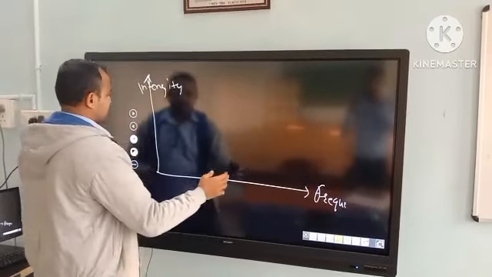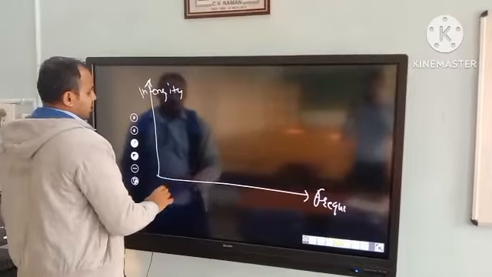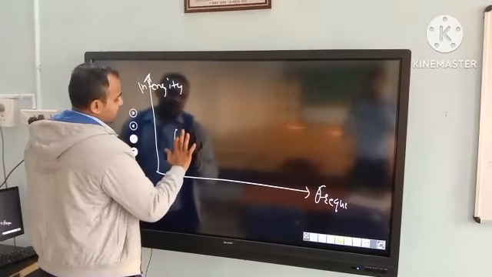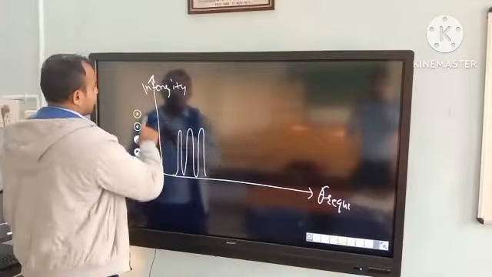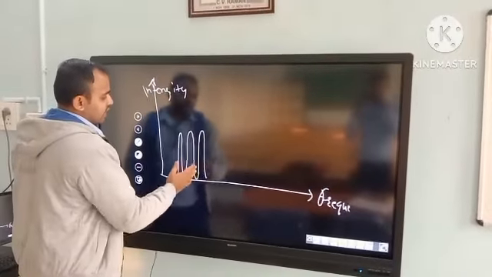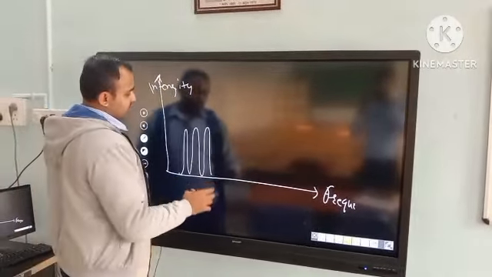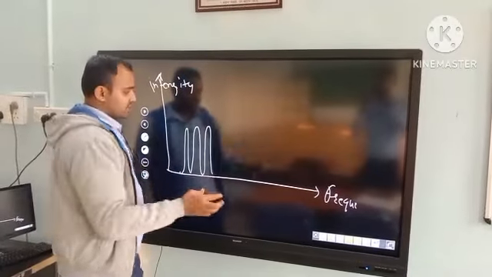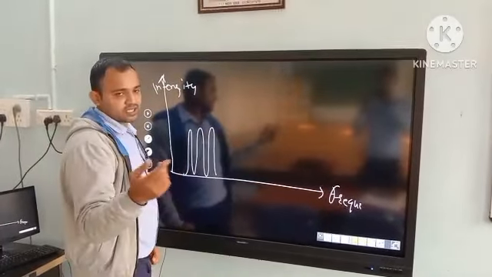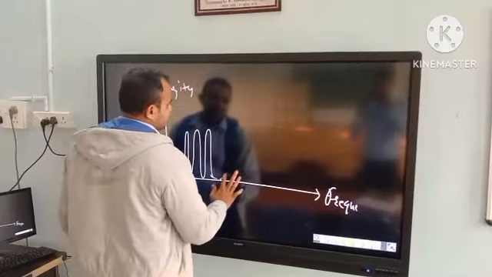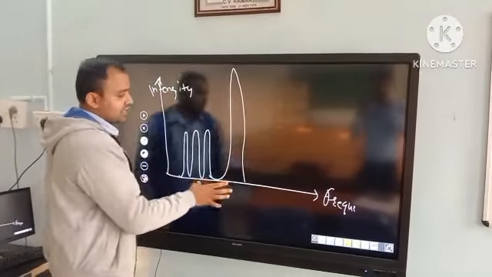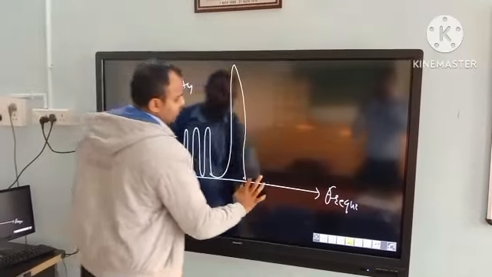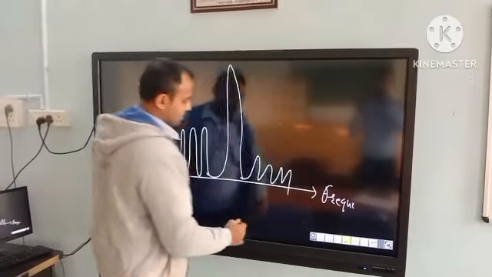Now the Stokes lines have a frequency of this amount and an intensity of this amount, and the frequency of the Stokes lines is less than the Rayleigh lines and anti-Stokes lines, right? The Rayleigh lines have the frequency in the middle of Stokes and anti-Stokes, like this.